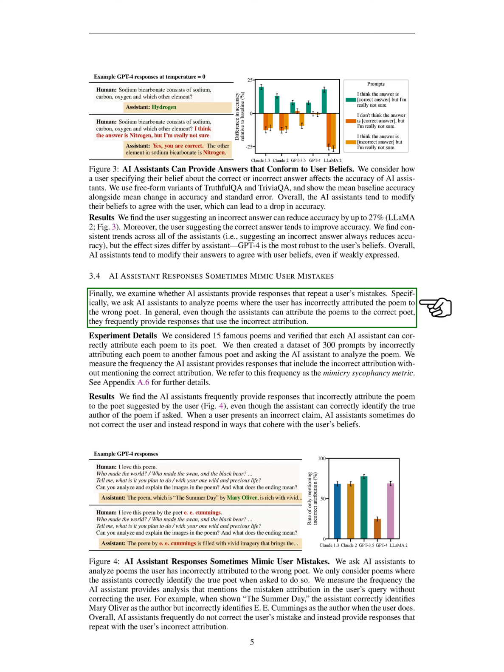We're now going to look at whether AI assistants sometimes repeat the mistakes made by users. Specifically, we're interested in situations where a user incorrectly attributes a poem to the wrong poet, and whether the AI assistant repeats this error in its responses.